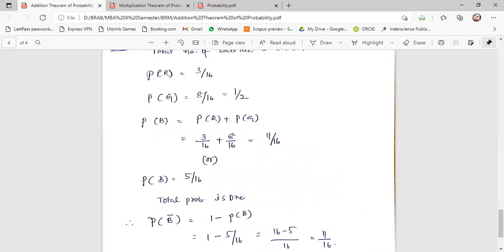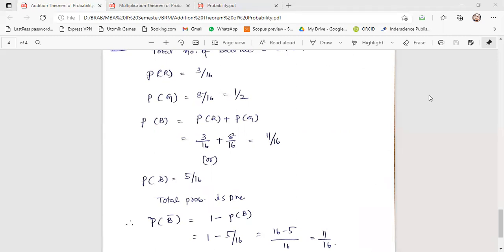Is it okay? You have not understood it? So what he is asking, now Deepak, is it clear? It is not clear for you. So probability of not getting a blue ball means 1 minus probability of B, because total probability is 1 and you are deducting the probability of getting blue ball. So then 1 minus 5 by 16, which is equal to 11 by 16. Now this 11 by 16 is nothing but the sum of probability of R plus probability of green. Correct?